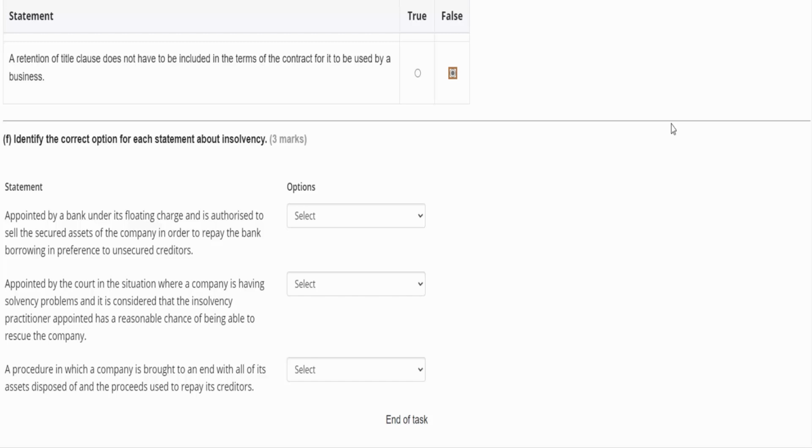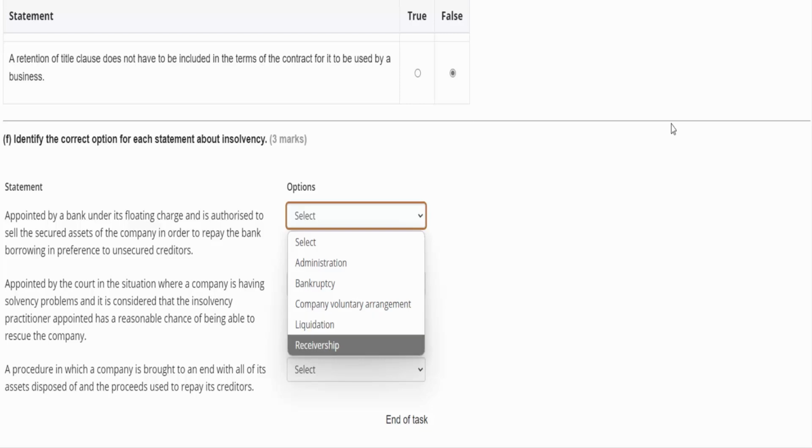So we're saying that we have an interest in a particular asset, but because it's a floating charge, it means that the assets could be moving. We'd have a fixed charge on, say, a house, let's say that'll be your mortgage, but a floating charge maybe on things like inventory. And so if we're going to appoint someone to take control of these assets so that we can get our money back, well, that's going to be a receivership.